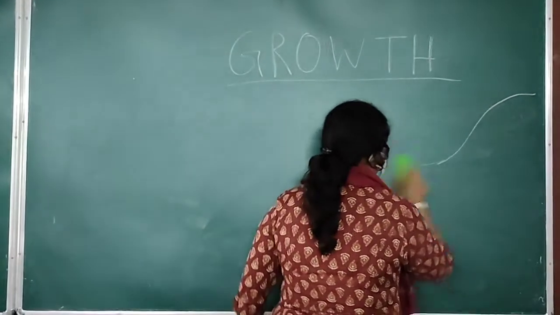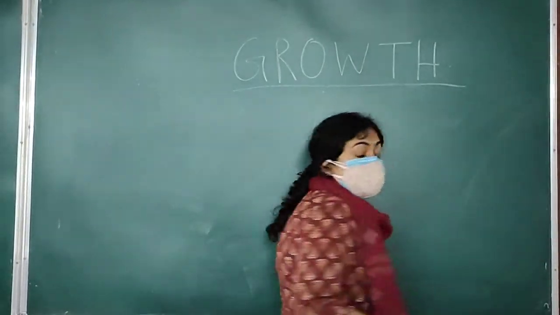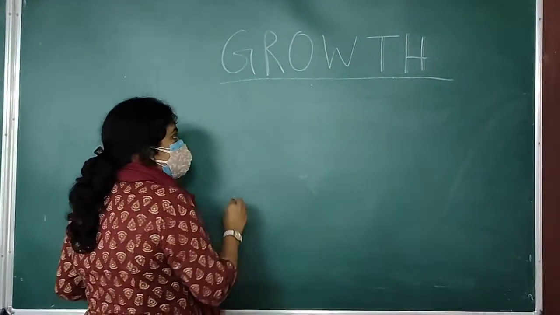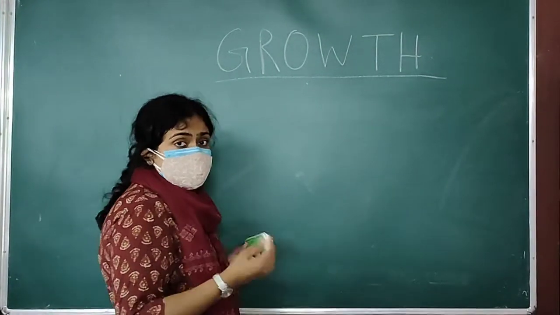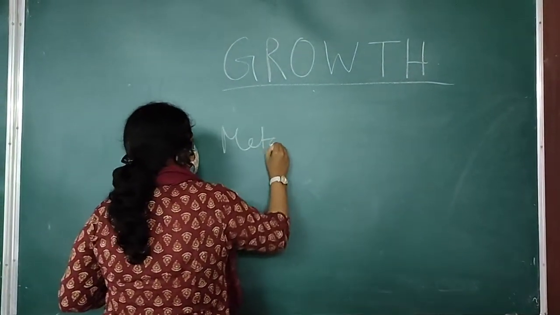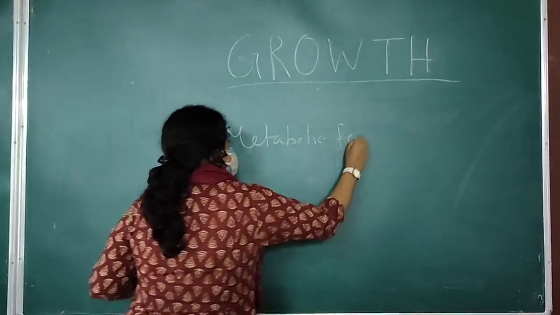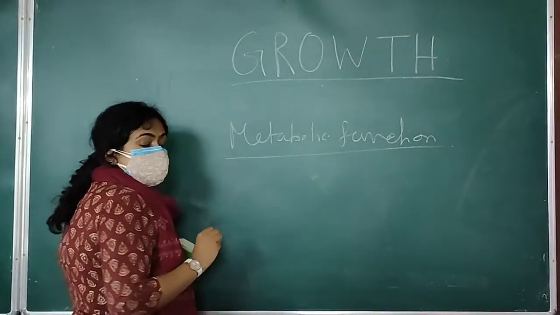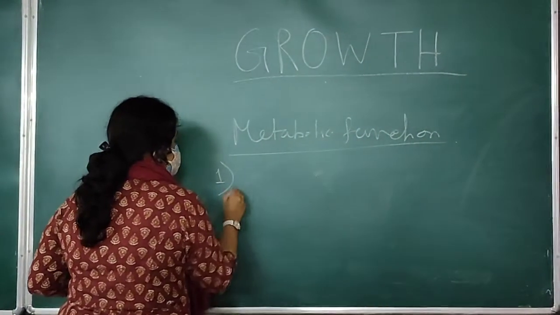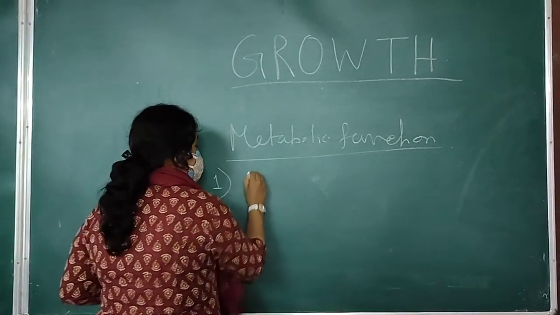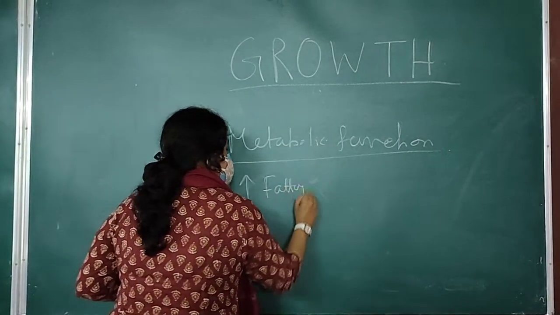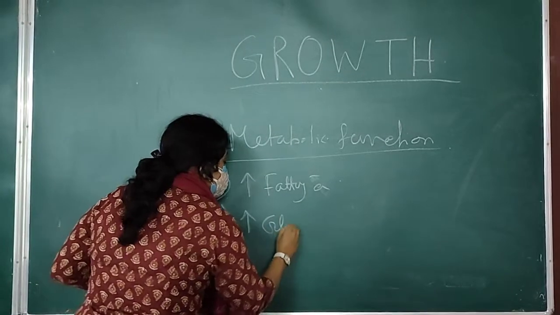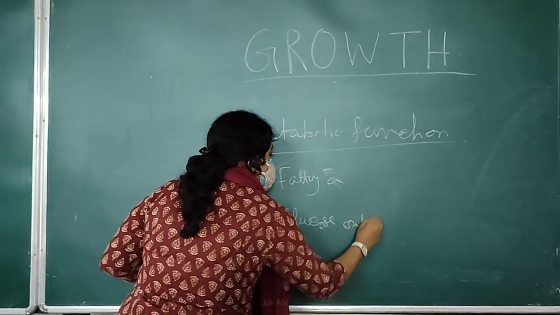Now, as the name implies, growth hormone's main action is growth promoting action. But before going there, we will discuss some other functions of growth hormone, like metabolic function. This growth hormone is responsible for breaking down of fatty tissue and thereby increases fatty acid within blood, and it will increase glucose output from liver.